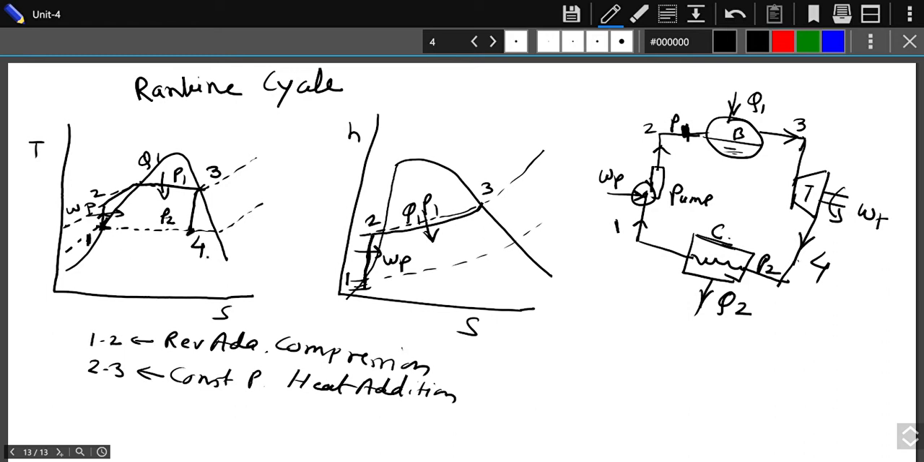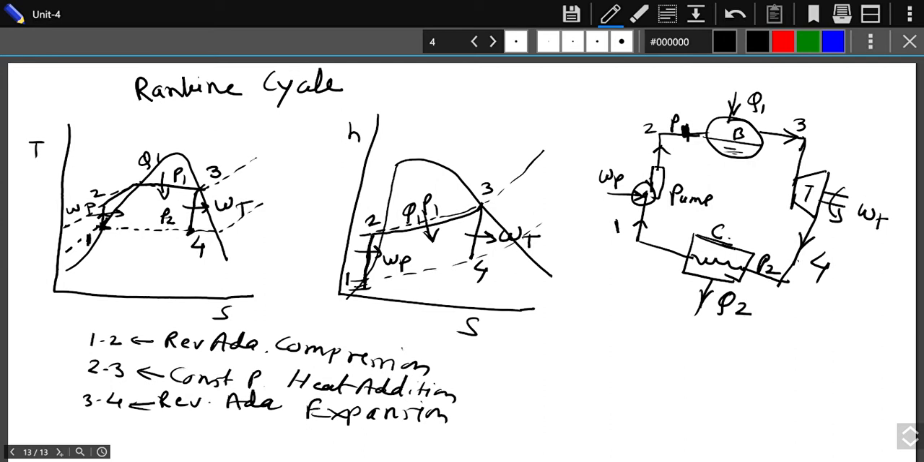You can draw that constant entropy line like this. So that is the 3 to 4 process, which is reversible adiabatic expansion, taking place in the turbine. You will get the turbine work during this process. So that is the 3 to 4 process.